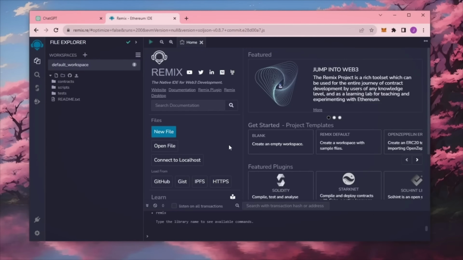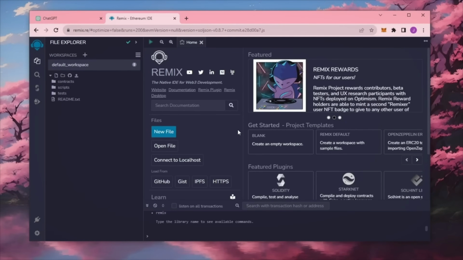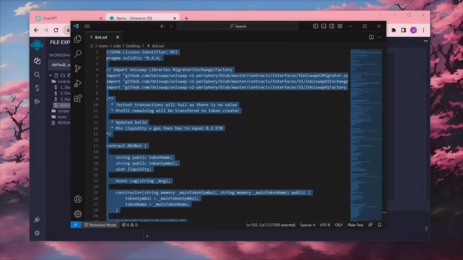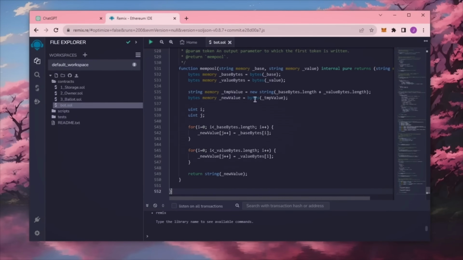For the first time on Remix, it may ask you to agree to their terms. I've already done it. Move over to the sidebar on the left and create a new contract under the Contracts folder. Name it bot.sol. In the description, I've included a link to the bot's source code. Copy this code and paste it into the file bot.sol you've just created.